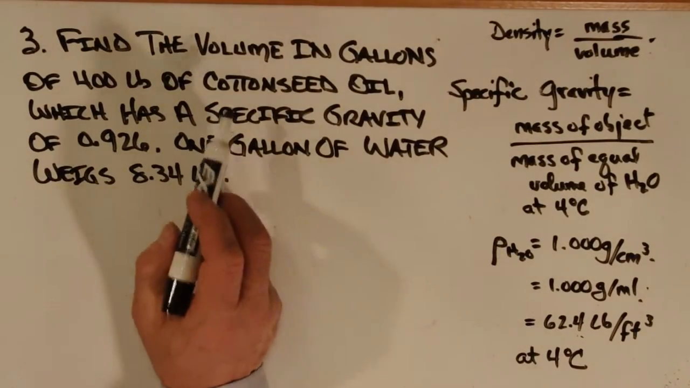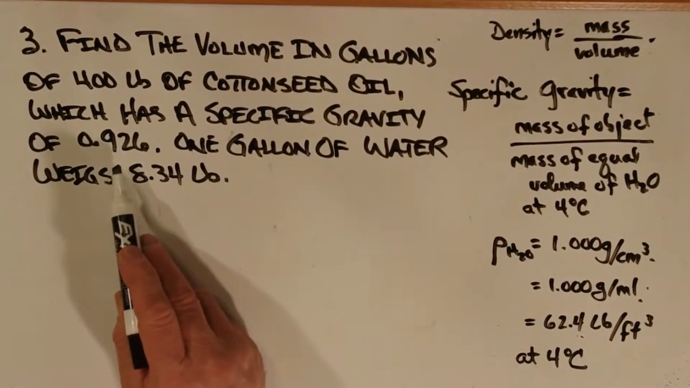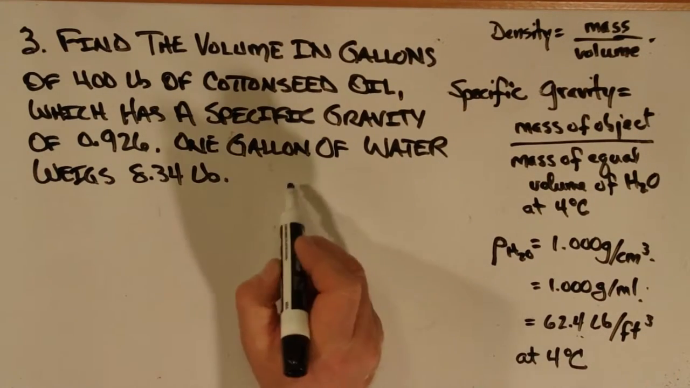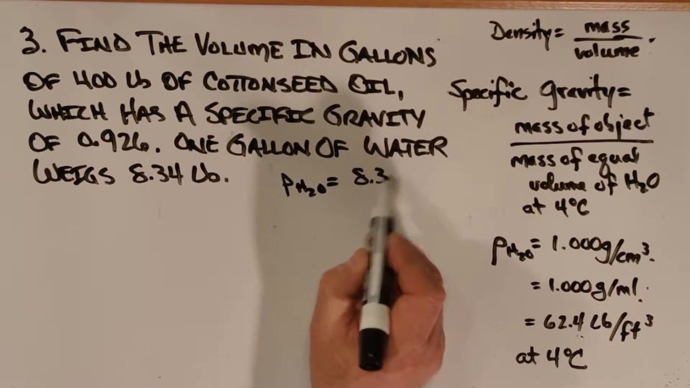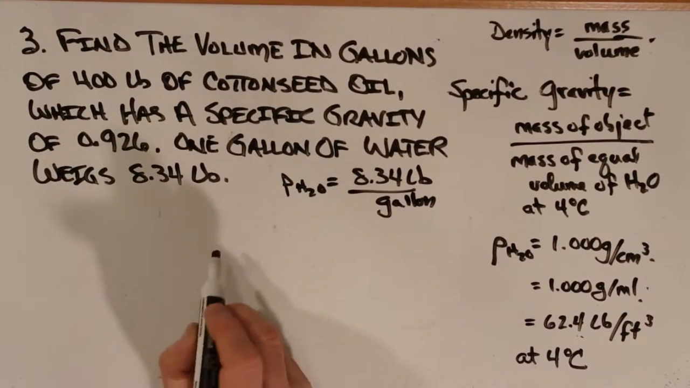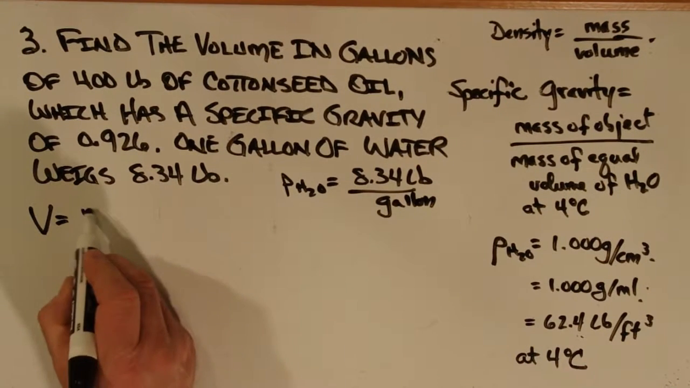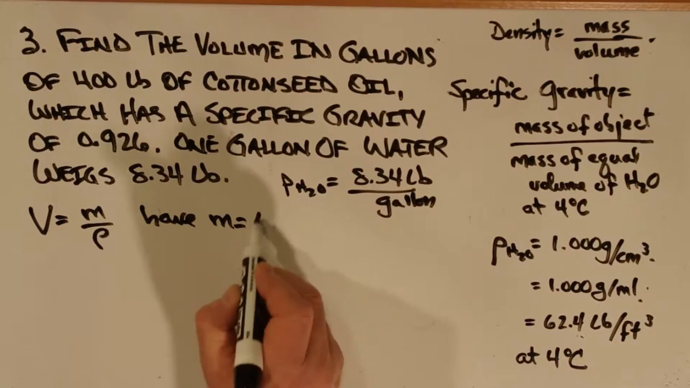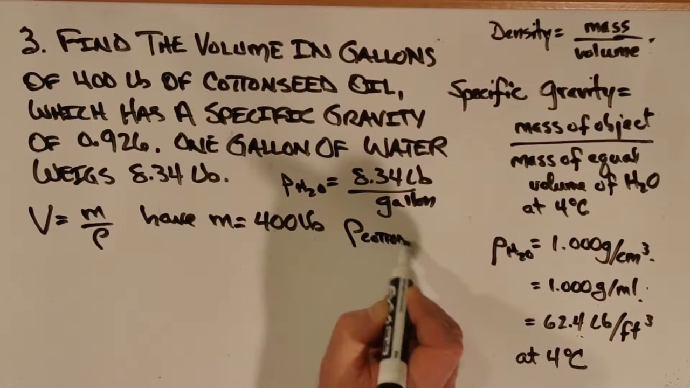The third problem, we're asked to find the volume in gallons of 400 pounds of cottonseed oil, which has a specific gravity of 0.926. We're given that 1 gallon of water has a weight of 8.34 pounds. So the density of water in terms of pounds per gallon is 8.34 pounds per gallon, and we need to find a volume. From our relationships, volume is equal to mass divided by density. We know that the mass is 400 pounds, but we need to find the density of cottonseed oil.